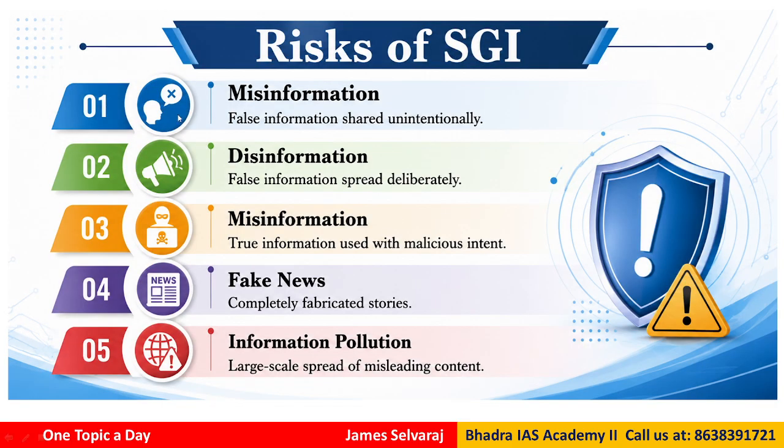Now the negative side, what are the risks of this SGI? First is false information shared. Sometimes people intentionally or unintentionally might share information which is wrong because they don't know whether it is right or wrong. And false information spread deliberately is what we call disinformation. So I try to distinguish between misinformation and disinformation, right?